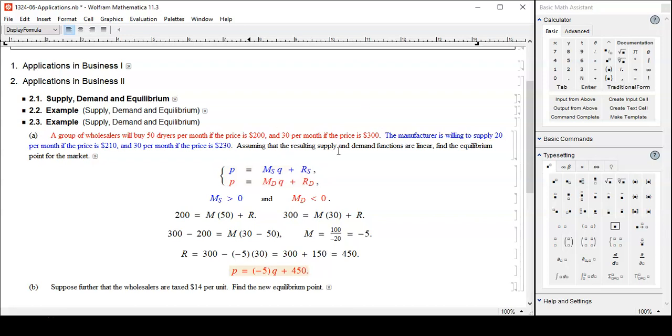From this information all about demand side, we want to find out M and R values. Two unknowns, so we need two equations. 50 dryers, 200, one equation. 30, 300, second equation. Solving the system, you get M and R values. Negative 5, yes, negative value as expected, and then 450. That goes to this slide here. If you do the same thing to the blue equation, you're going to get the complete model, and then set these two equal to each other and solve it.